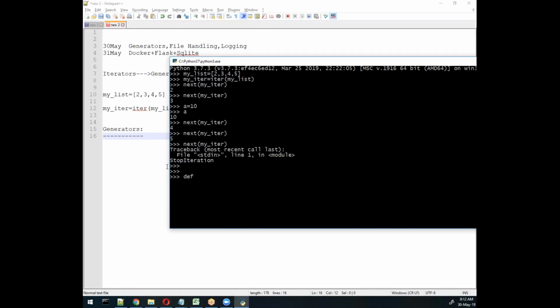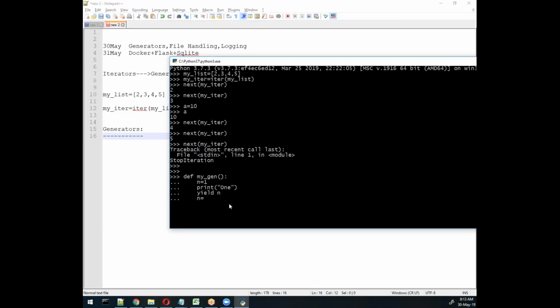So first of all, we require def, and then for my generator, any name we will give, and then an argument. This function I'm trying to create here, I'm using 1, and 1 equal to some message. I'll write here some message like print 1, some message, okay, like this. And after that I want to make it yield. Yield is a keyword to implement an iterator, remember. So this is the yield keyword. Now the first iteration time, what happens, it will print 1 and it will display 1, and that's it, remember.